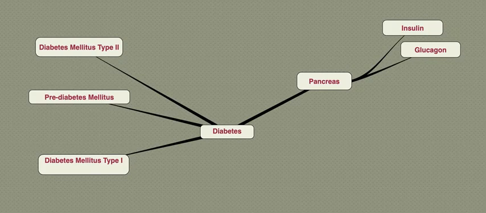So, how do we go about diagnosing diabetes? Well, we look at the urine, and we also look at blood. In the urine, we look for glucose and ketones. In the blood, we're looking at the blood glucose levels. An AccuCheck or a blood glucose level is the most accurate way to go about detecting and monitoring your diabetic.